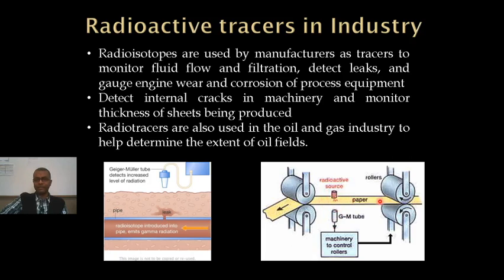If the paper thickness is uniform, the amount of radiation detected is flat. It will keep going constant. But if somewhere the thickness is more, then the amount of radiation will be less. If the thickness is thinner than other regions, then the amount of radiation will be more. So this is an automatic mechanism. Once the detector detects that the thickness is increasing or decreasing, automatically the pressure on the rollers can be changed to regulate the thickness of the material being produced.